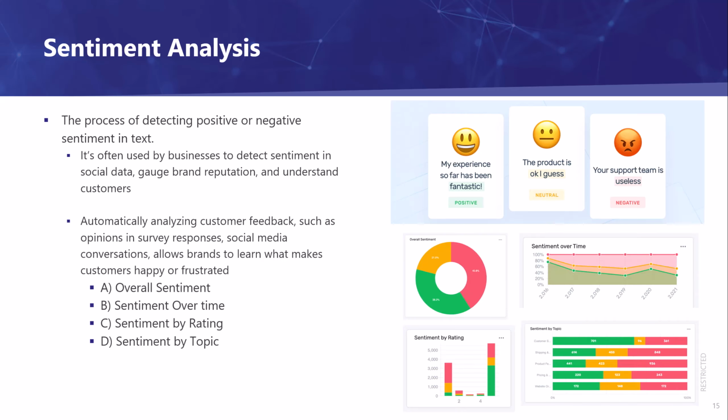After getting the sentiment tagging, which is either positive, neutral, or negative, we can do a lot more interesting analysis. For example, we can look at the overall sentiment for a given product or service, what is the proportion of positive and negative sentiments extracted based on the reviews about the product or services. And we can also view the sentiment change over time. So when we first launched a product, how was the sentiment like, and how does the sentiment of our